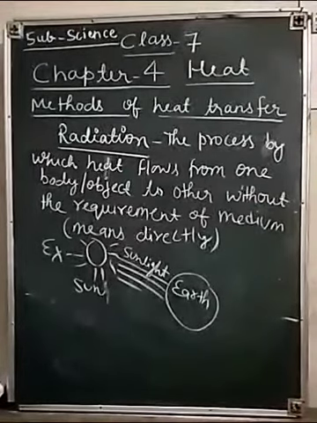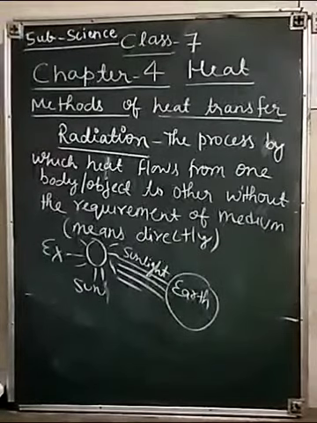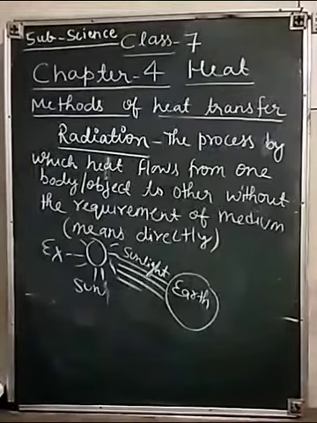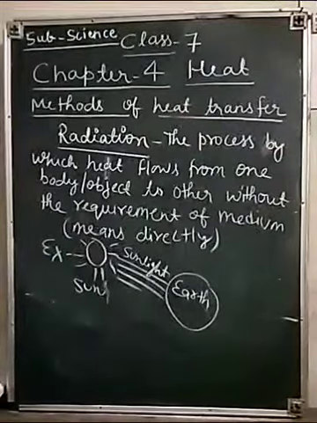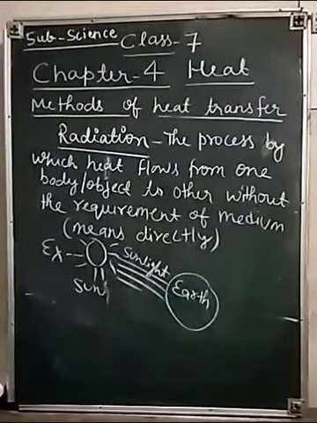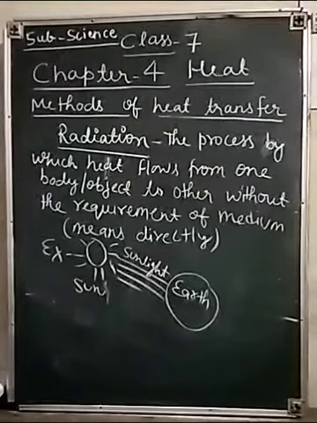When we use an umbrella, it cuts the direct contact of the heat from the sunlight to us. It acts like a barrier, a medium in between you and the sunlight. The umbrella absorbs some part of the heat and radiates some part.